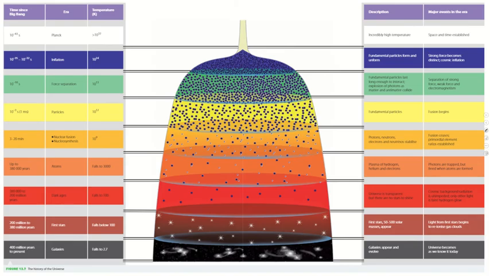If you have a look at the actual timeline, there's quite a lot of different things to take into account. A lot of things happened within the first second. If you have a look, it's broken down here like so. Within the first second of that Big Bang event, we already had all our fundamental forces. We already had the elementary particles. So it's a really quick event.